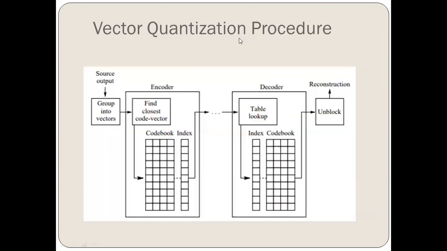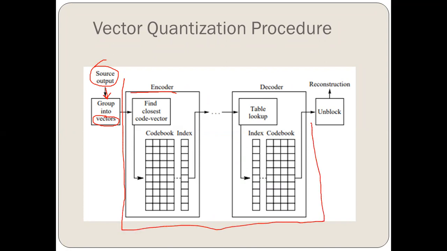Let's see where it is. Up till now, what we have talked about is this source output, right? The output of this source will be grouped into vectors or blocks, and then we have an encoder. This complete thing is a vector quantizer, in which we have an encoder and a decoder.